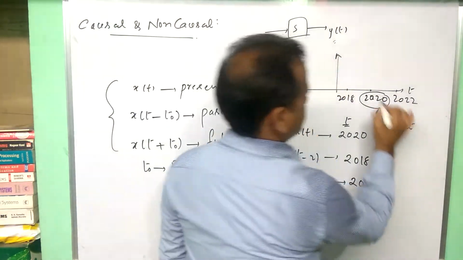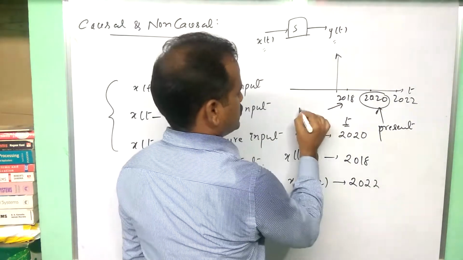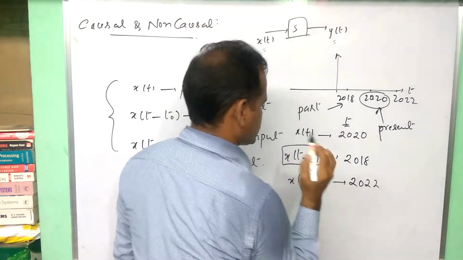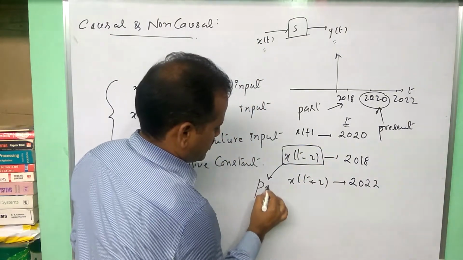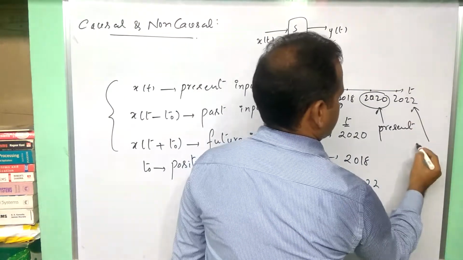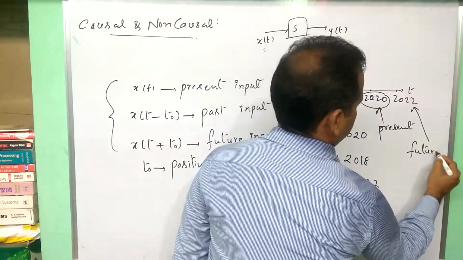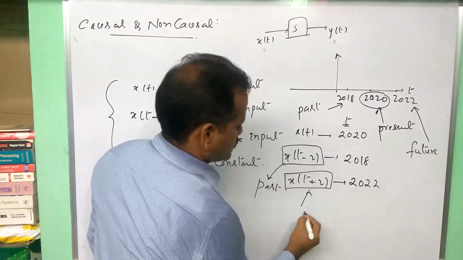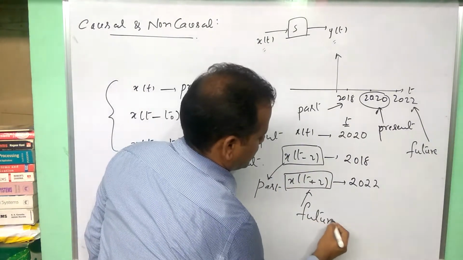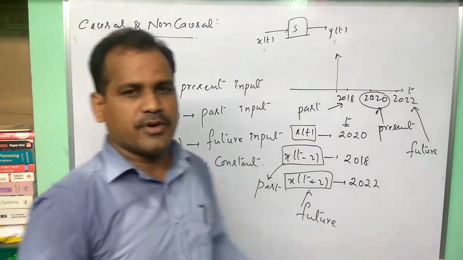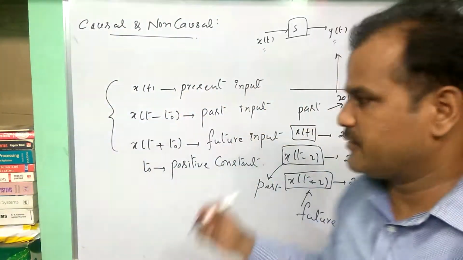So with respect to this present value, this should be considered as past. That means x of t minus 2 should be past value. Similarly, this should be considered as future. That means x of t plus 2 should be indicating future value with respect to x of t. That is what this terminology follows. Simply you can analyze like this.